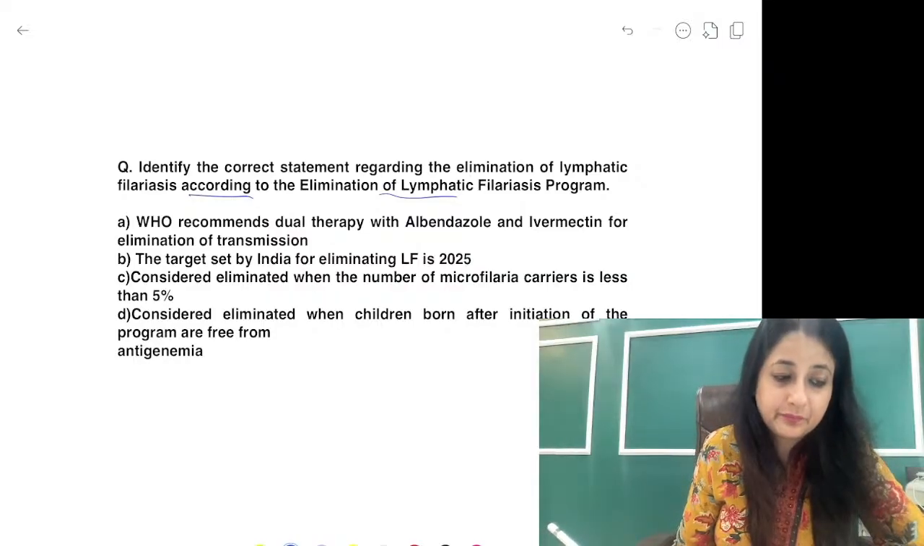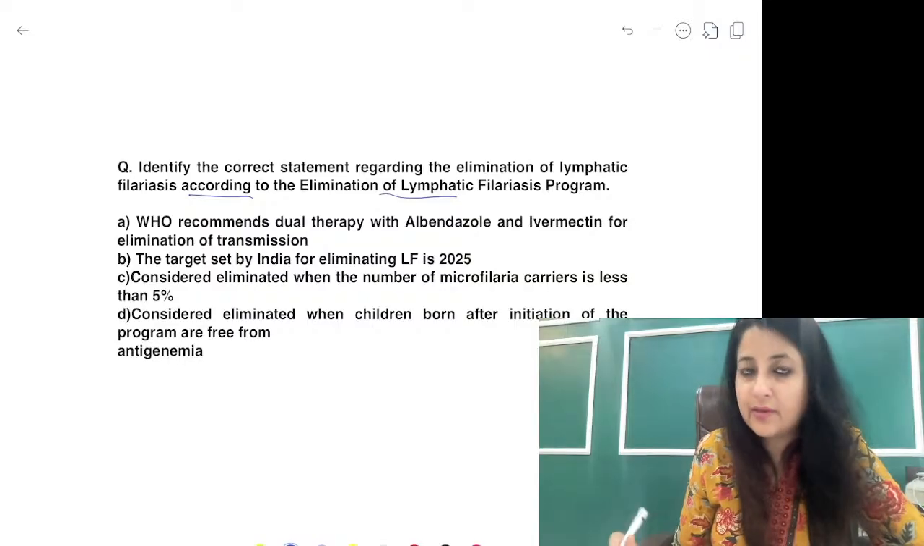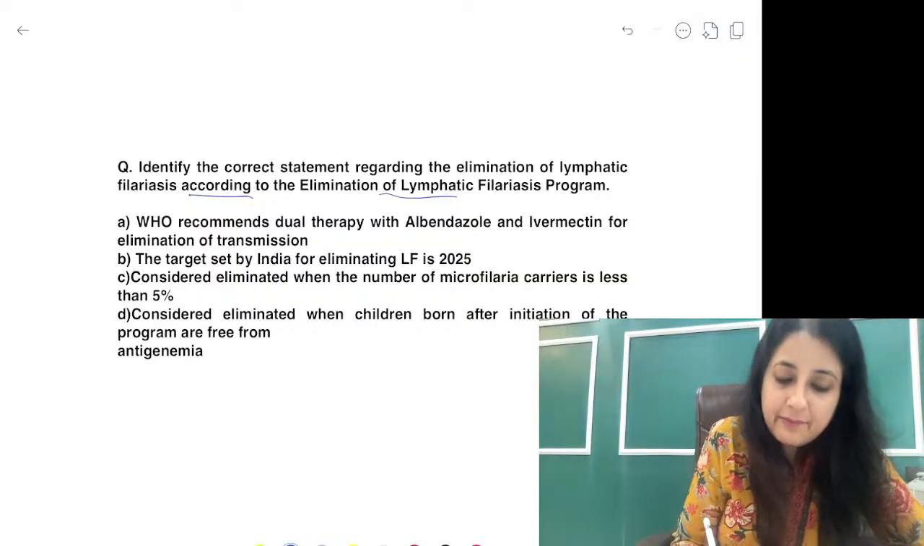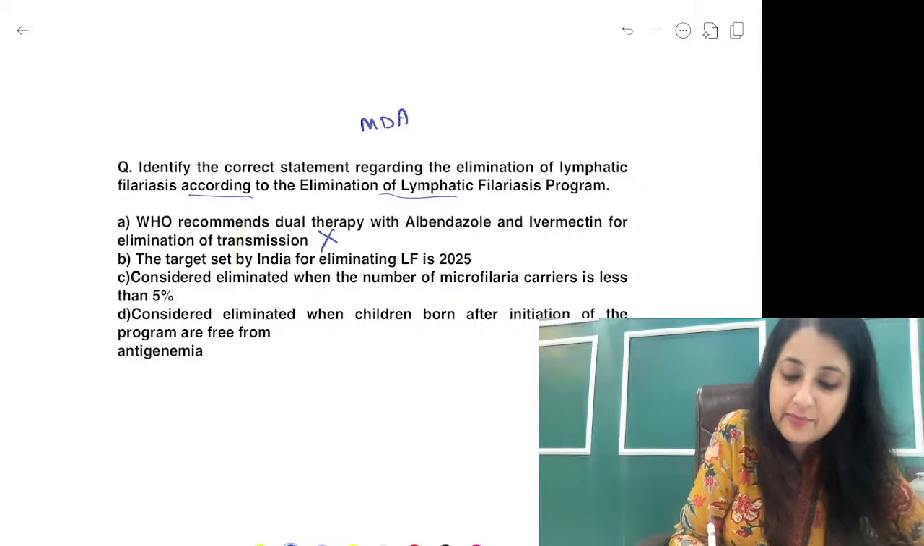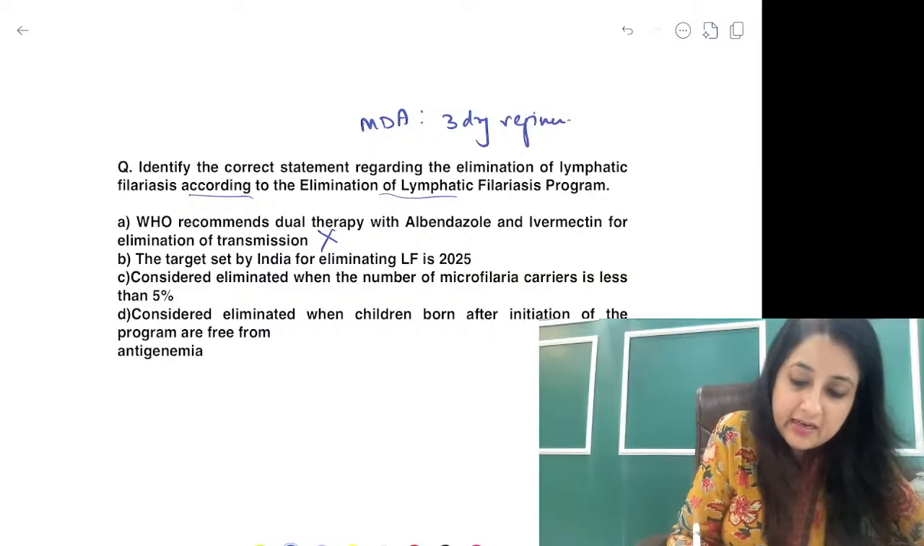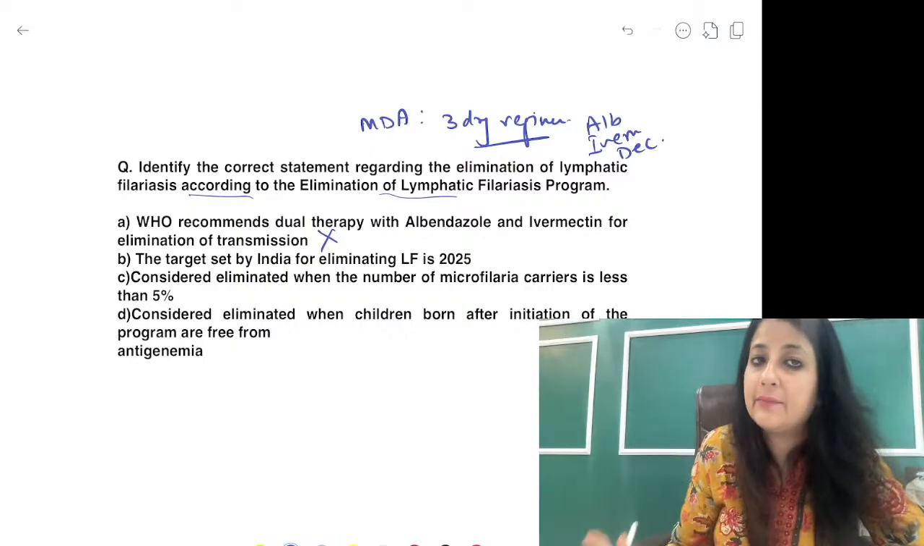Considered eliminated when children are born after initiation of this one. Yeah, so over here WHO recommends dual therapy. No, we know for mass drug administration it is now a 3-drug regimen with albendazole, ivermectin and DEC. All three drugs are being given.